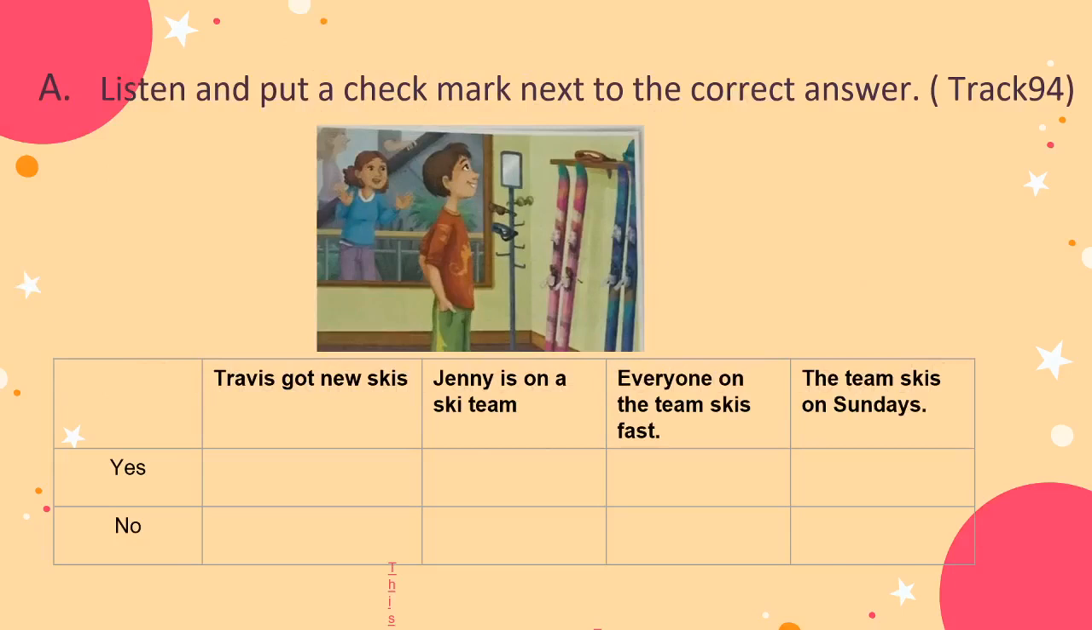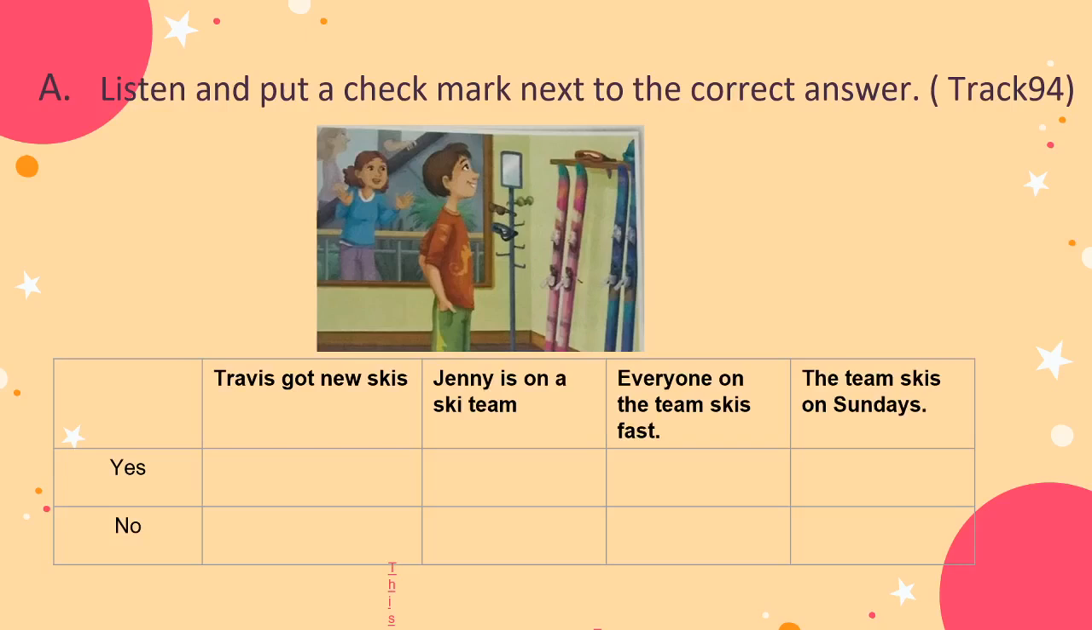So here is our page where we talk about the first exercise, where you need to listen and put a check mark next to the correct answer. Teacher will provide you the listening track 94. You need to listen carefully, and after that you need to check mark into this column.